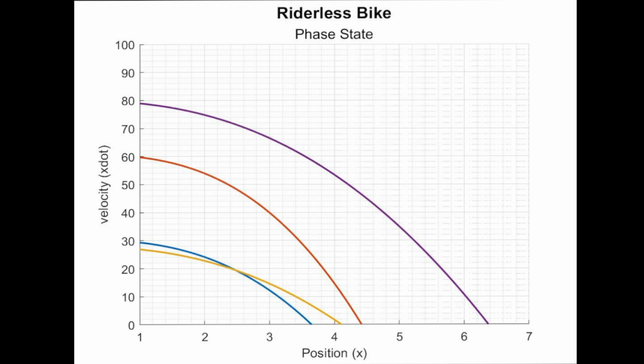The system without a rider is very unstable. All the trajectories are not converging. If you look at the graph, you can see that the starting positions with different velocities do not end up in the same position, and because it's very chaotic, we don't know where the final position is going to be.